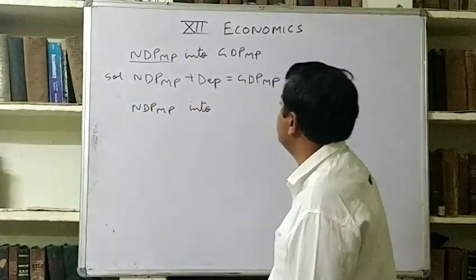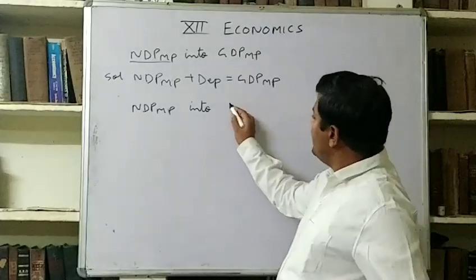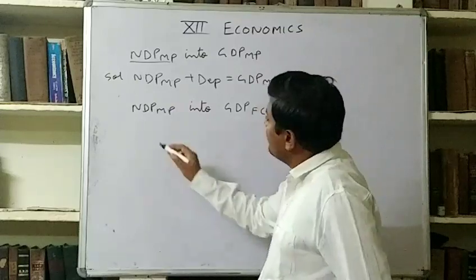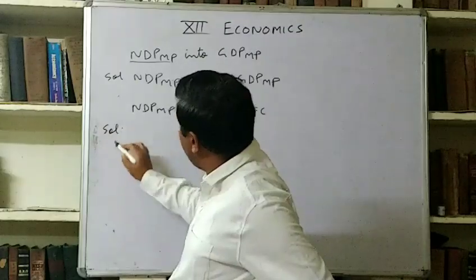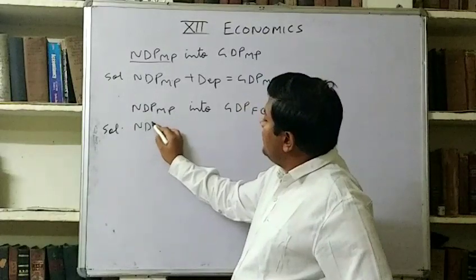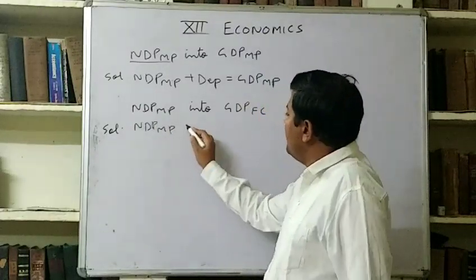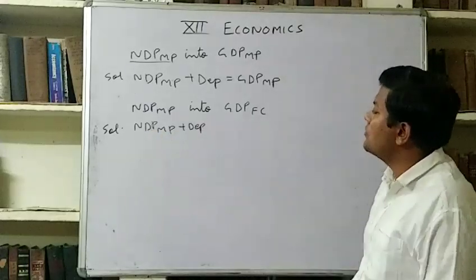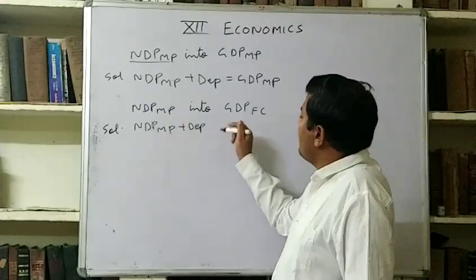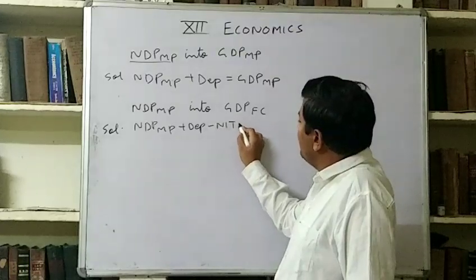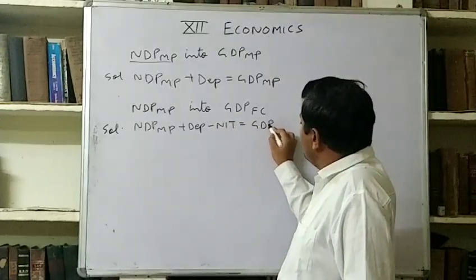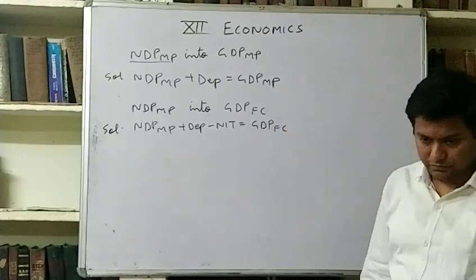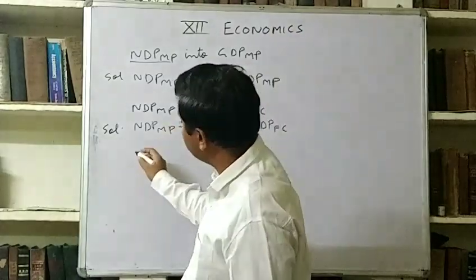Another one we can do: NDP MP into GDP FC. How can we do it? NDP MP plus depreciation, net plus depreciation is equal to gross, and market price minus NIT is equal to factor cost. Clear?